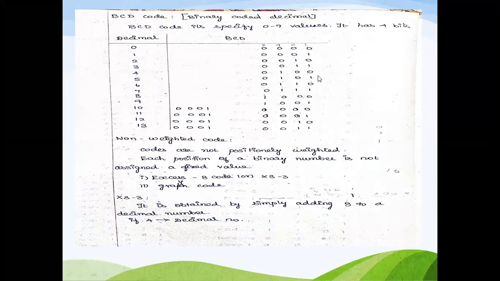So for the case of binary, that is BCD representation, we can have the same numbers starting from 0 to 9. Okay, so 0 means 0000, 1 means 0001, 9 means 1001.